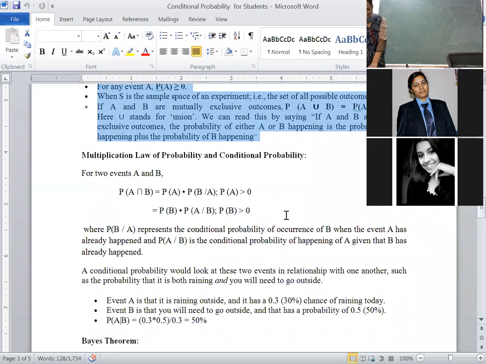Right now we will see multiplication law, multiplication theorem, or compound probability, or conditional probability, one and the same. Listen carefully to this definition. Simultaneous happening of two events yesterday we represented as A intersection B, if you remember.